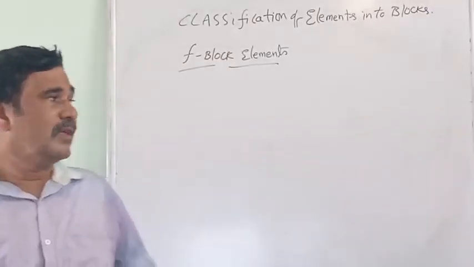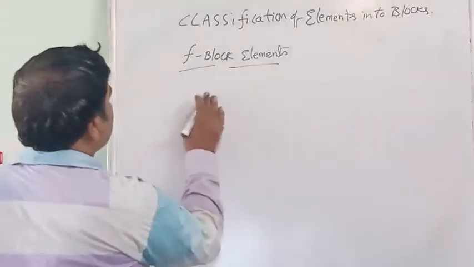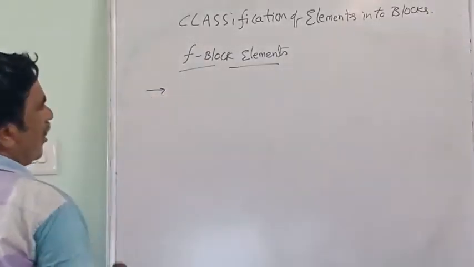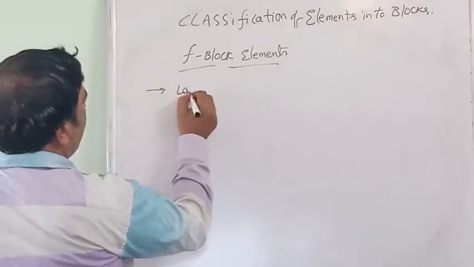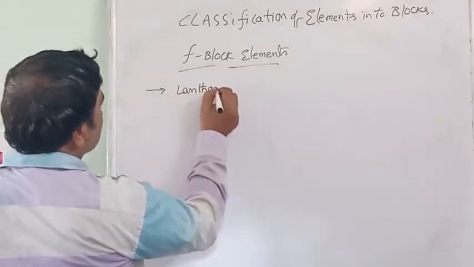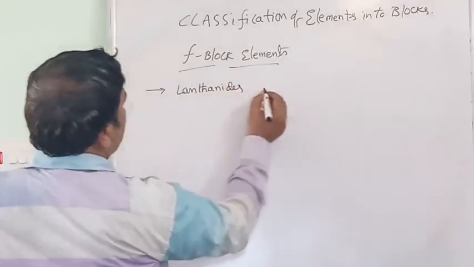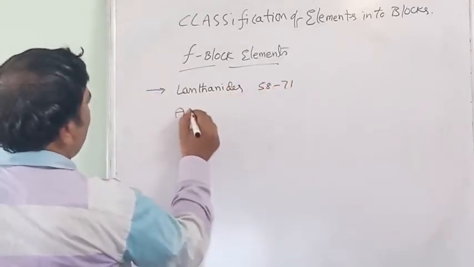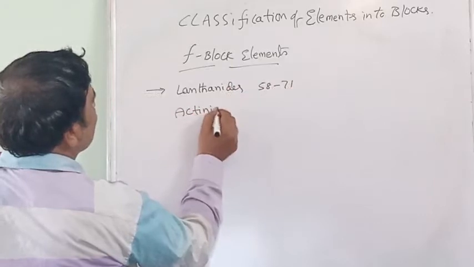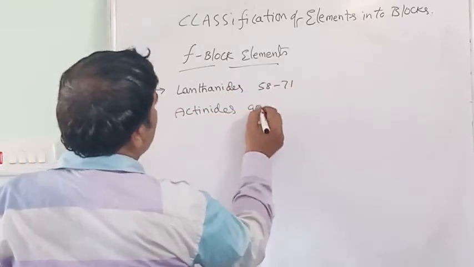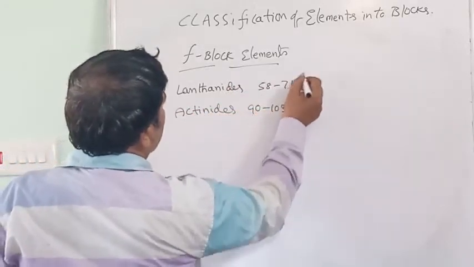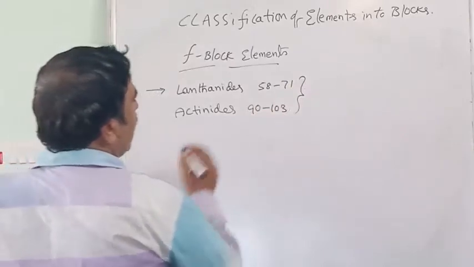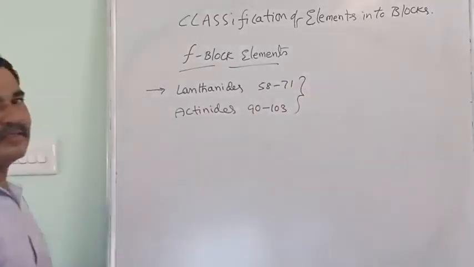Okay. Coming to F block elements, first point, who are F block? We know lanthanides, atomic number 58 to 71, actinides, atomic number 90 to 103. These are combinedly named as F block elements.